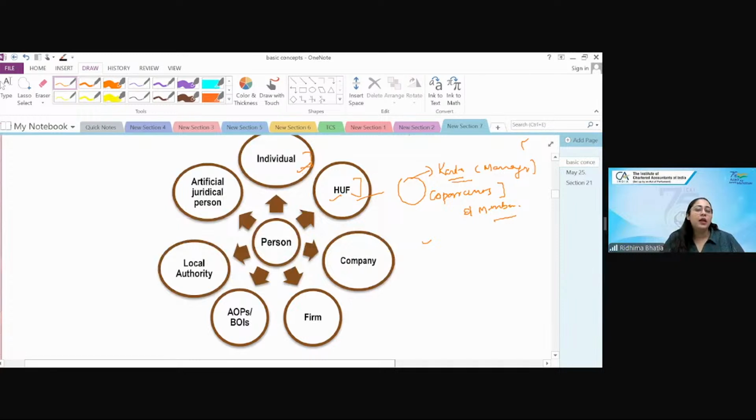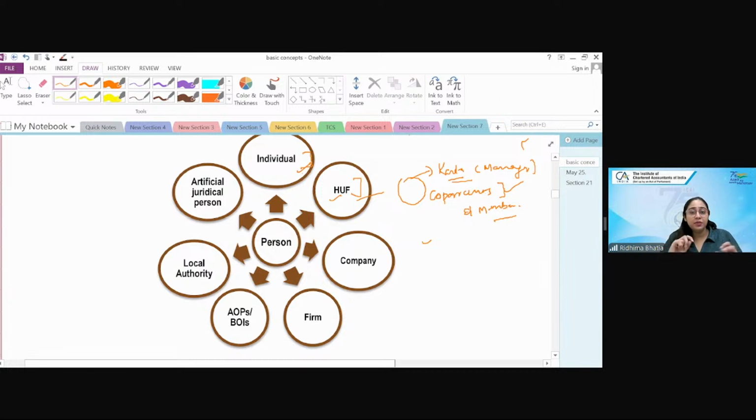Unless the eldest member does not want to be the karta, by law the eldest member is the karta. His wife would be a member, not a co-partner. Why? Because she is part of the family, but she was not born into the family. That is the only difference between member and co-partner. But the karta's son would be a co-partner because he was born into that family. So all co-partners are members, but all members are not co-partners.